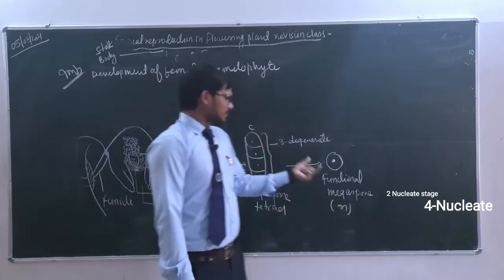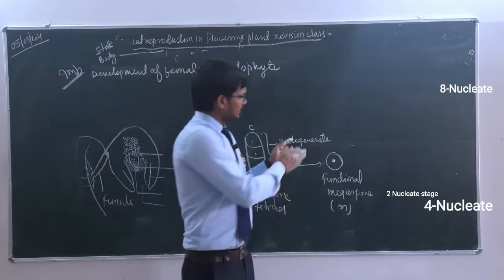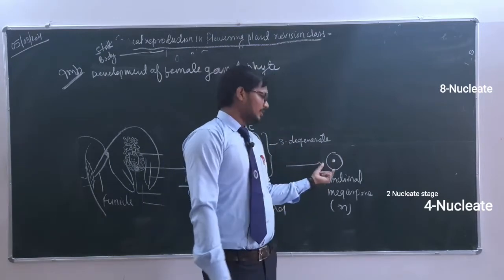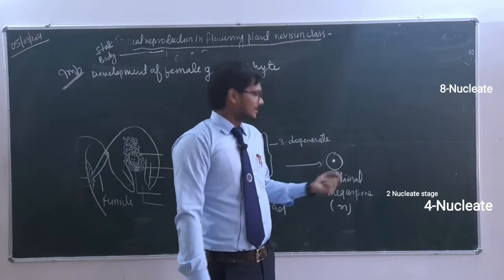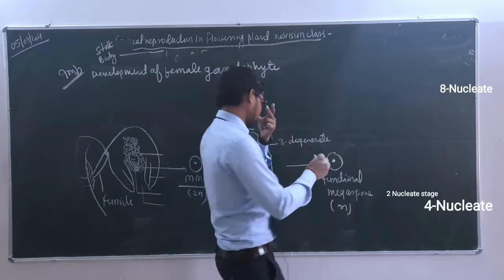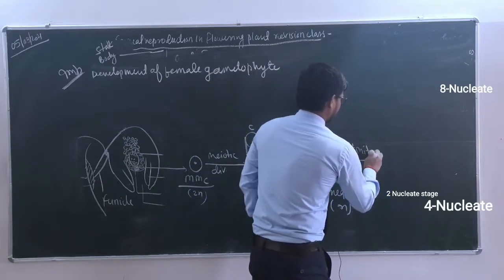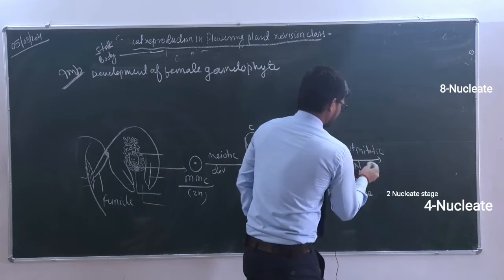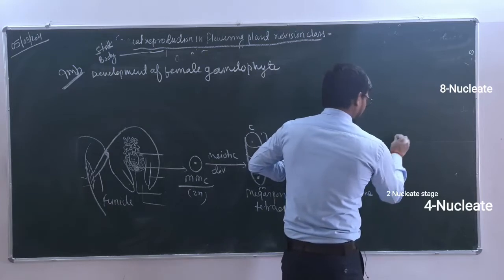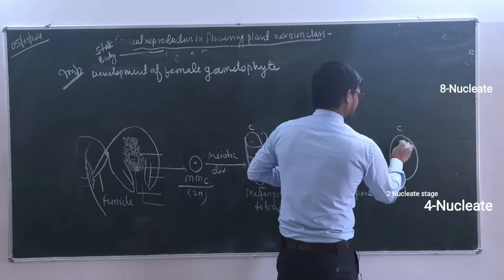Okay beta. Now this functional megaspore will undergo a special kind of division, in which there will be karyokinesis first, and then after there will be cytokinesis. So here there will be 3 repeated nuclear divisions that will be termed as what? Karyokinesis. And after karyokinesis there will be cytokinesis. So first there is the first mitotic division. फर्स्ट mitotic division वो कैसा है? Nuclear division है बेटा. अभी तो यहाँ पे कितनी cells थी? 1. ये enlarge हो जाएगा बेटा. Enlarge होने के बाद ये आपका chalaza, this one is micropyle.